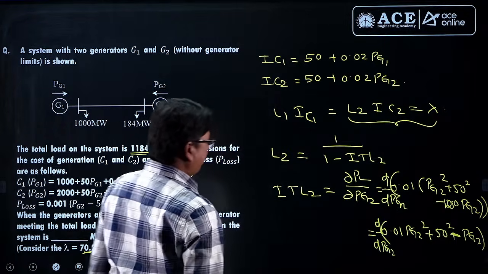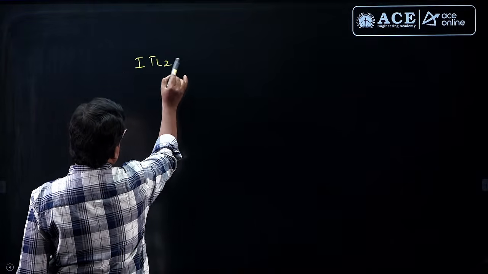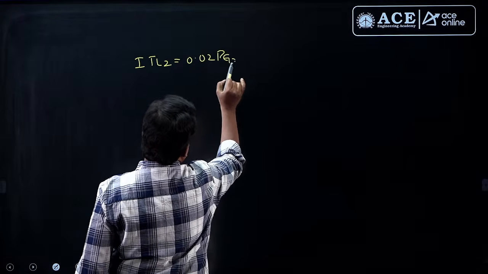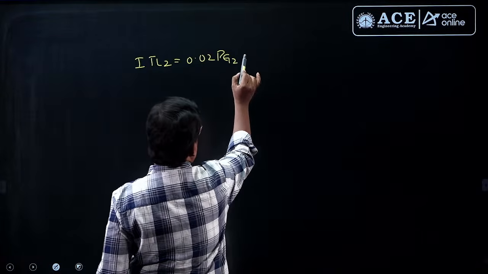Right, students? And differentiating that equation, we will get ITL2 is equivalent to 0.02 Pg2 plus 0 minus 1 minus 1.